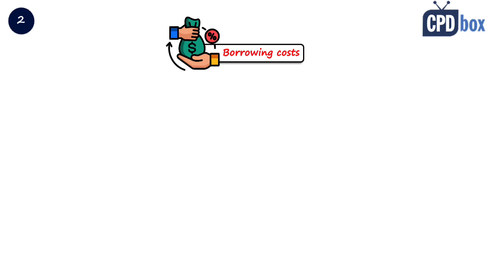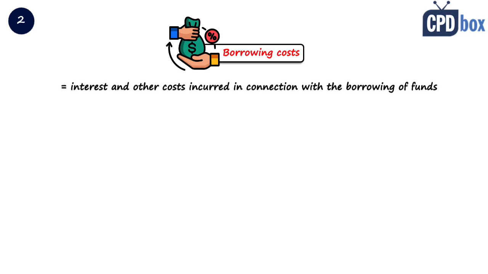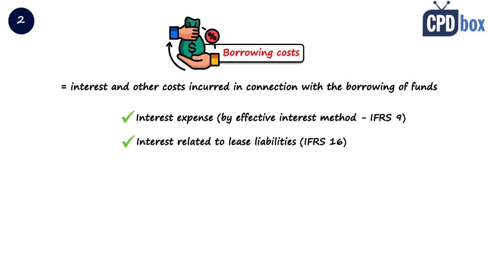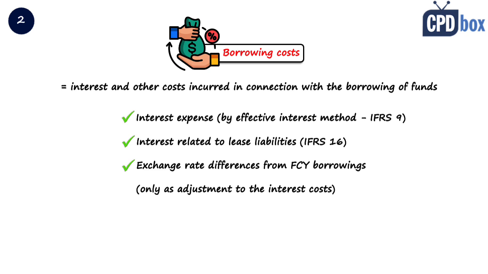Question number 2, what are borrowing costs? It's basically interest and other costs that an entity incurs in connection with the borrowing of funds. IAS 23 says that those may include interest expense calculated using the effective interest method under IFRS 9, interest in respect of lease liabilities in accordance with IFRS 16, and exchange differences arising from foreign currency borrowings, but only to the extent that they are regarded as an adjustment to interest costs. So basically, these 3 types of costs are seen as borrowing.